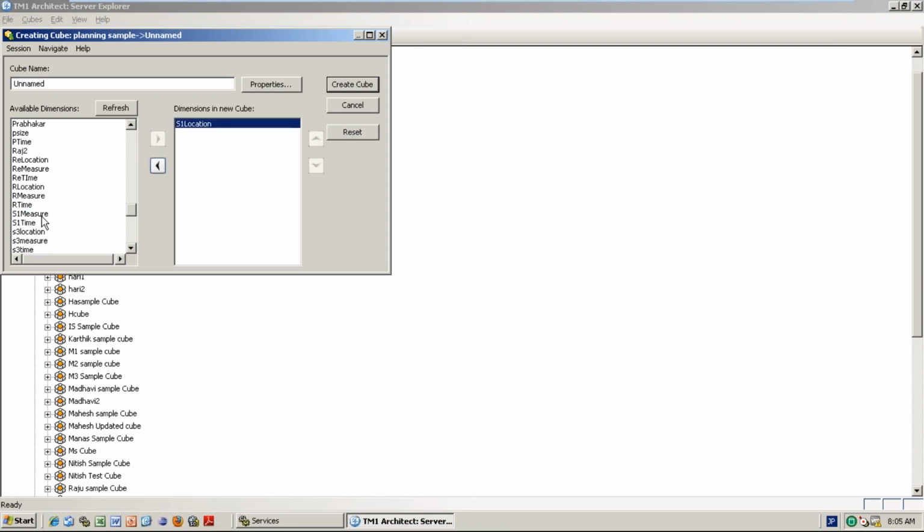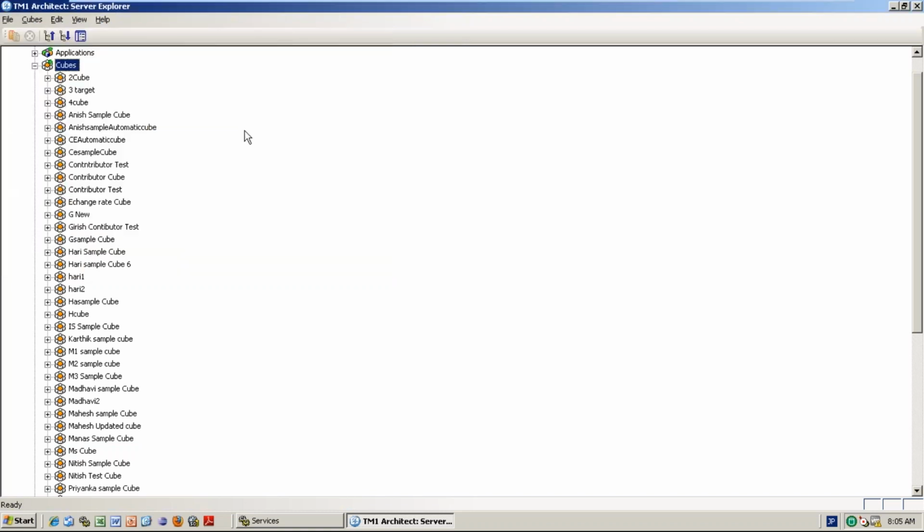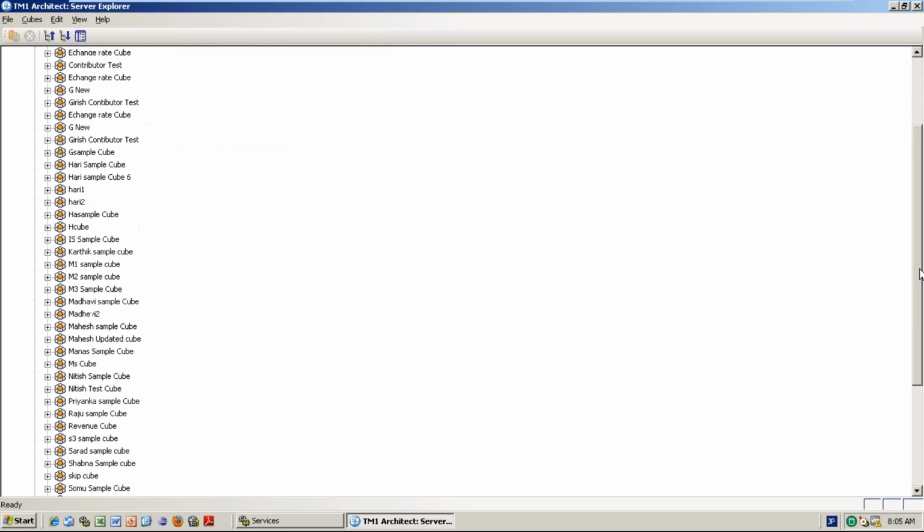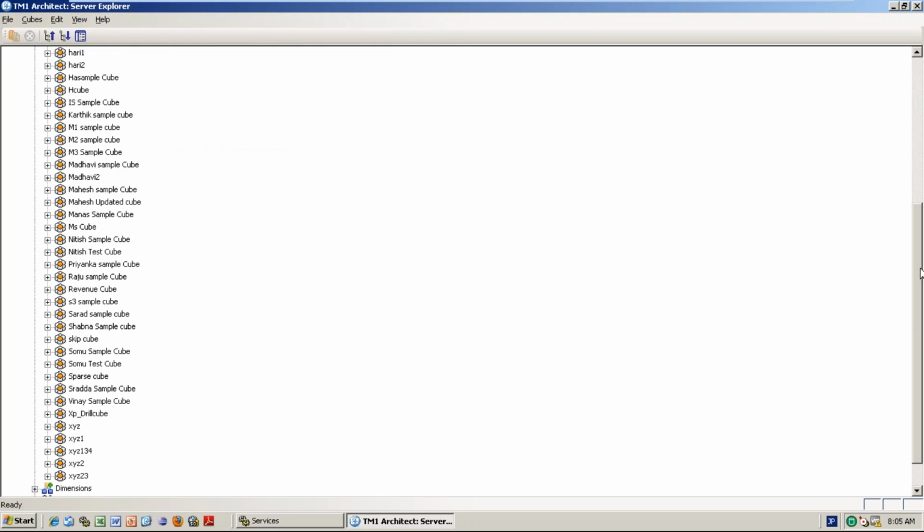I'm taking this Priyanka. Very important, this we will use many times in real time. This is what we use in administration: how to give the access. See this one, this is the Priyanka sample.